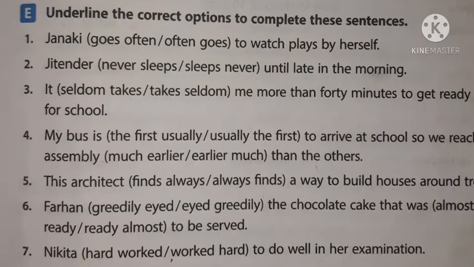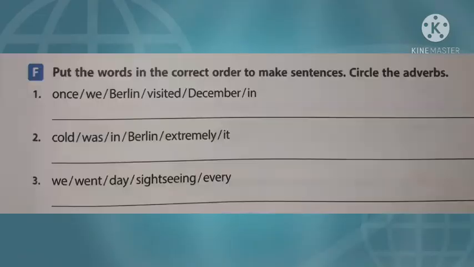Let's do that now. Page number 107, Activity E. Underline the correct options to complete these sentences. First one, Janaki goes often or often goes to watch plays by herself. Which is the answer? Janaki often goes to watch plays by herself. Second one, Jitendra never sleeps or sleeps never until late in the morning. What is the correct answer? Jitendra never sleeps until late in the morning. Find out the rest of the answers yourself.